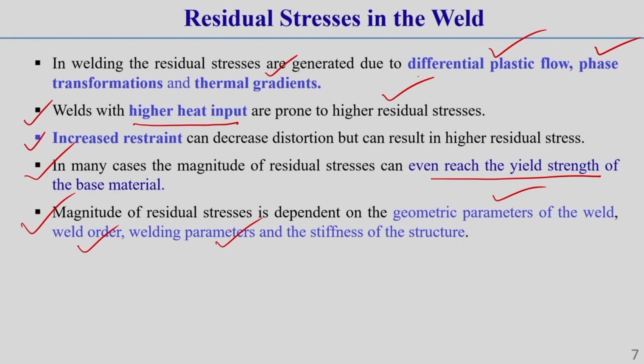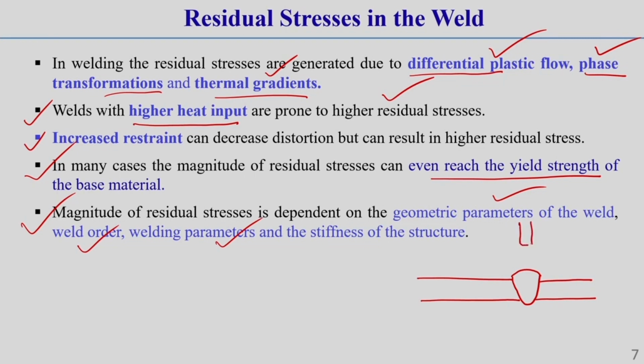Now, here I have written the first one: differential plastic flow, phase transformation and thermal gradient. What does it mean? Which I have already told you, but again I am explaining here. You see, once we do the welding of two plates, as I have told you, heat is applied generally from one side from an arc, correct? Let this be the weld bit. This is the arc. So, heat is supplied from the top surface of this weld bit, here you see.